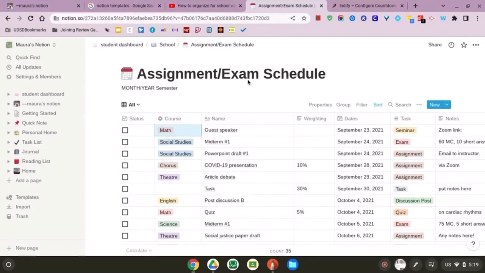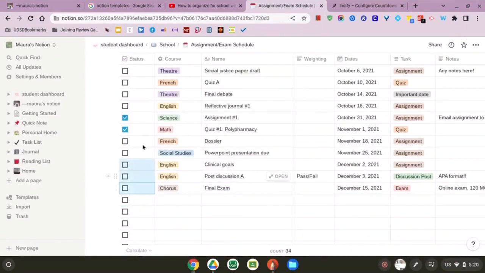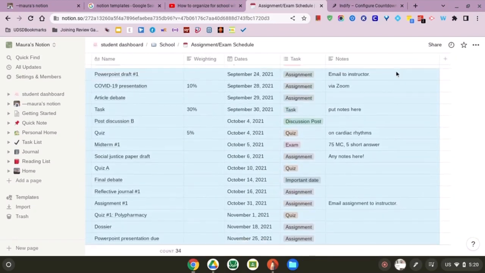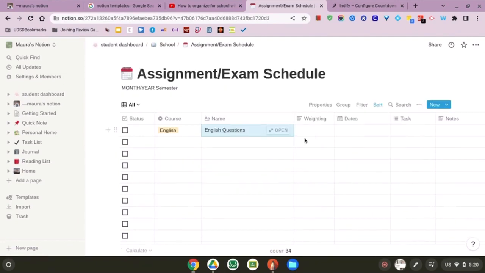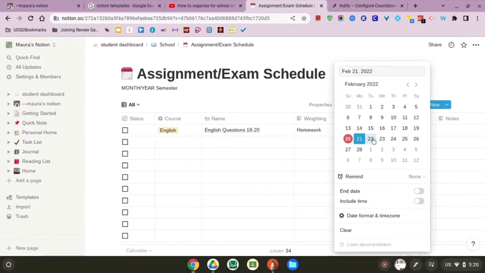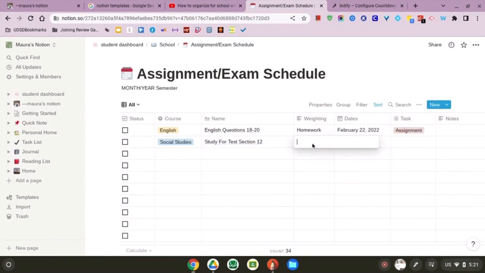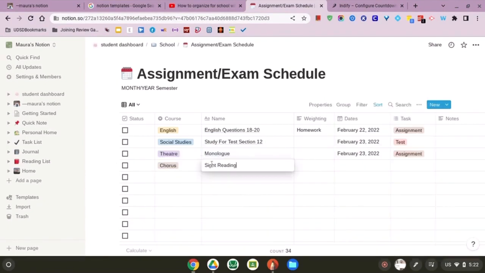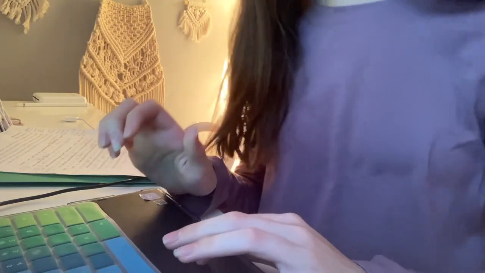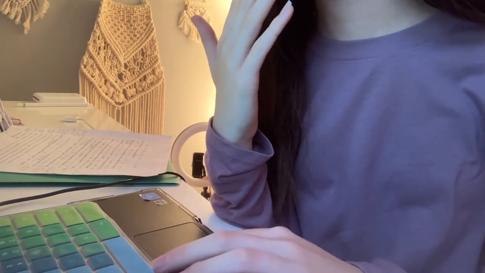Okay, so I just edited it to be all my actual classes. Okay, so I'm just gonna get rid of all these columns and things. I don't even need any of those right now. And I'm just gonna put in my things. Okay, so I just added in all the assignments that I currently know of, and now I'm gonna go back to the main page.